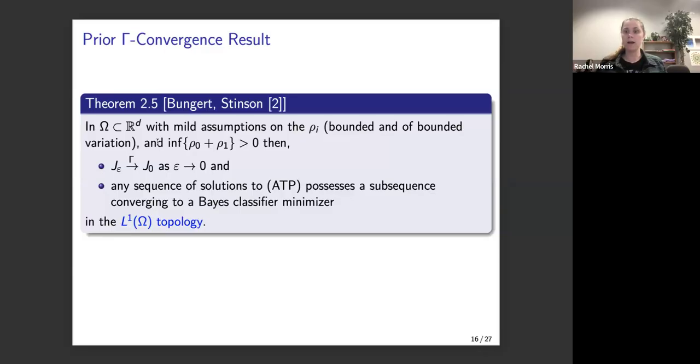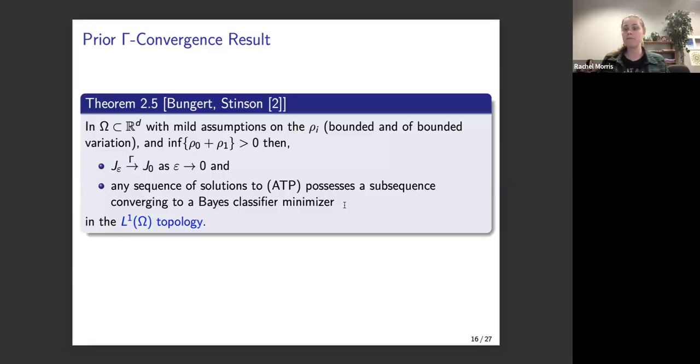The prior state-of-the-art result before what we did was a gamma convergence result done by Bungert and Stinson. They said that in a set omega of R^d, with some mild assumptions on the rho i, specifically that they are bounded and of bounded variation, and that at least one of them is non-zero everywhere, then the energy J epsilon converges in the sense of gamma to J0 as epsilon goes to 0. Because of that, any sequence of solutions to the adversarial training problem possesses a subsequence that will converge to a Bayes classifier minimizer. And this is all done in the L1 topology.